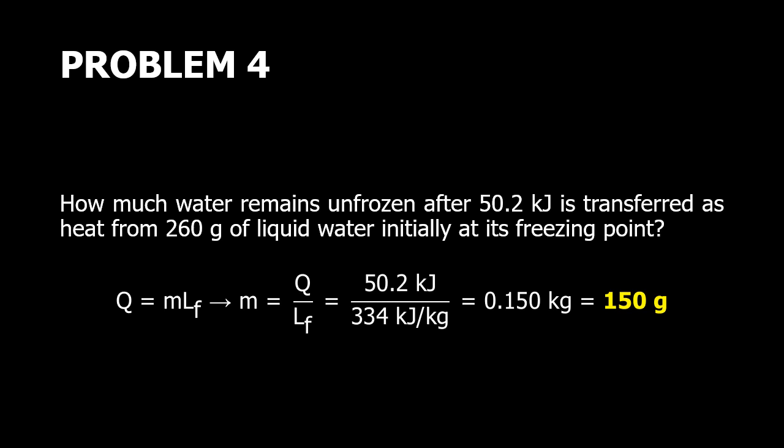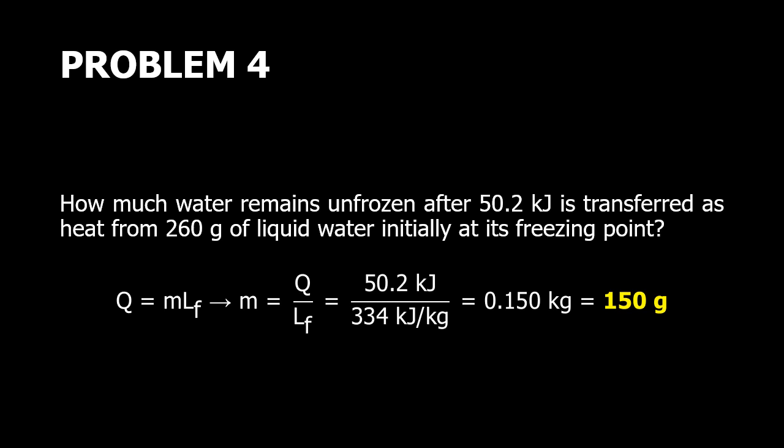How much water remains unfrozen after 50.2 kJ is transferred as heat from 260 grams of liquid water initially at its freezing point? Here you will use the formula Q equals m L_F, where L_F is the latent heat of fusion of water. We will find the mass, so that is Q over L_F.